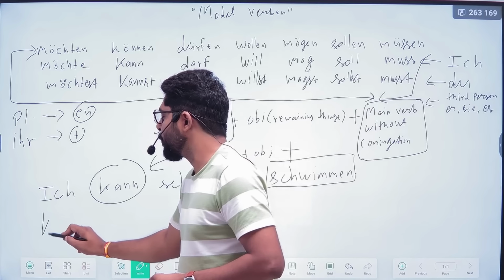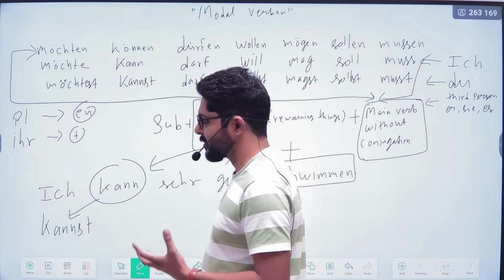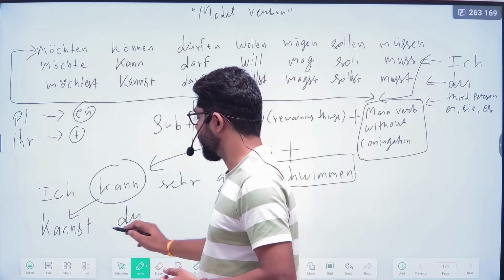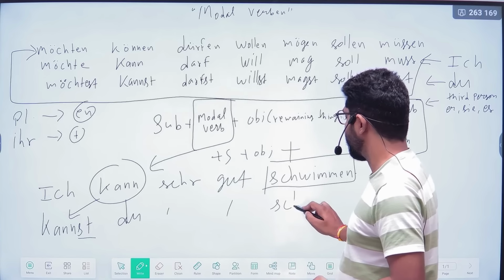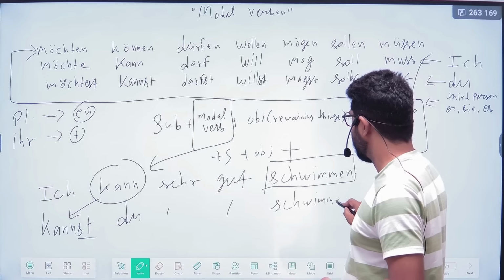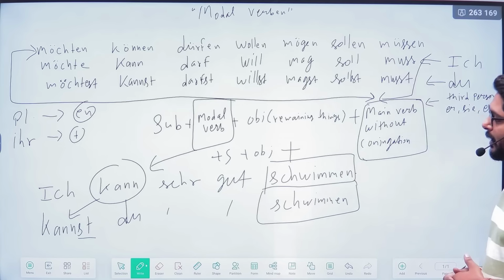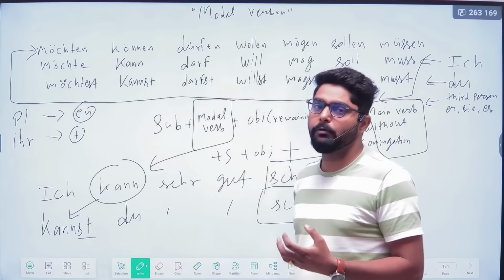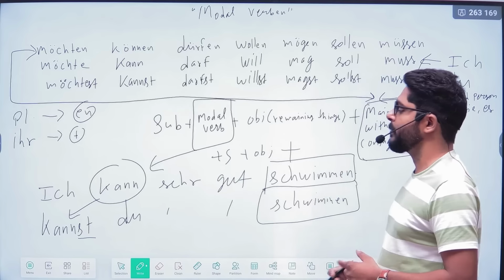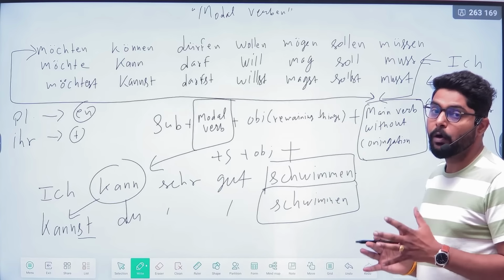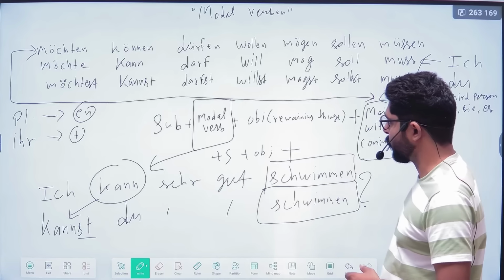And if we want to make it a question, then the verb position will come first: the modal verb, and then the subject, with the ending accordingly. So, kannst du sehr gut schwimmen? Here you can see the conjugation is exactly the same, but the modal verb's position is first, and the main verb is at the end of the sentence without conjugation. That is very important here. Question mark also.